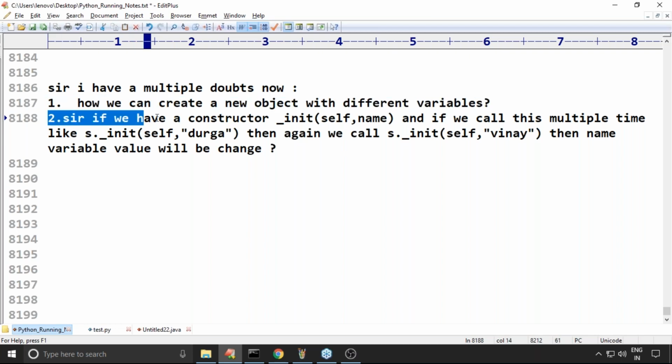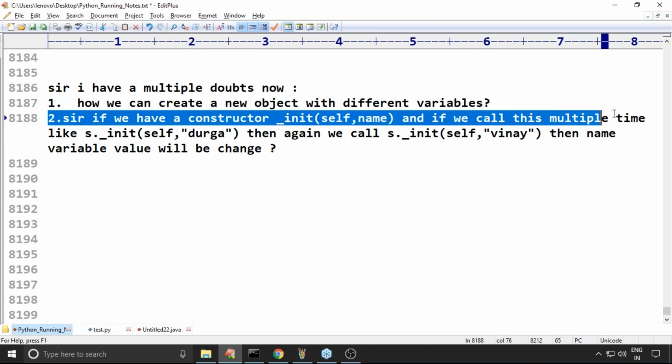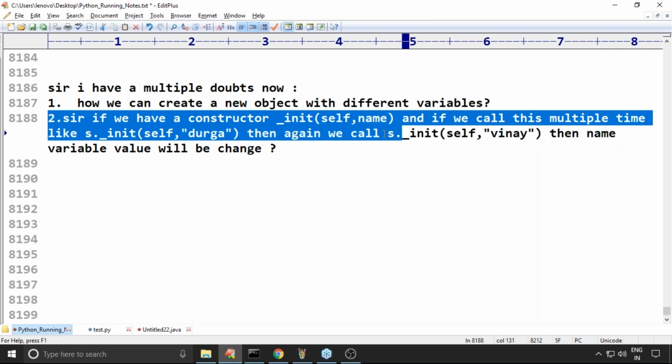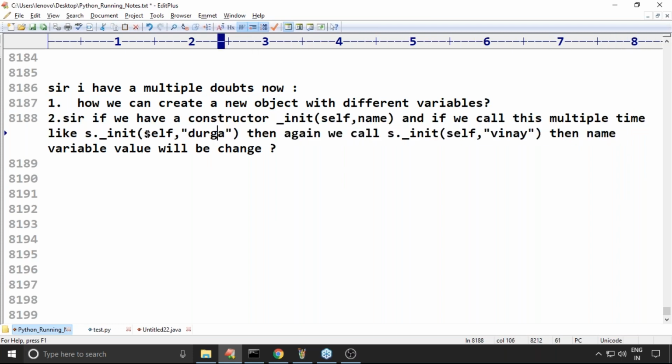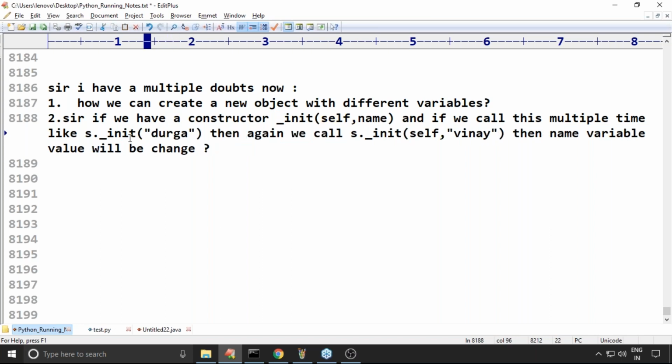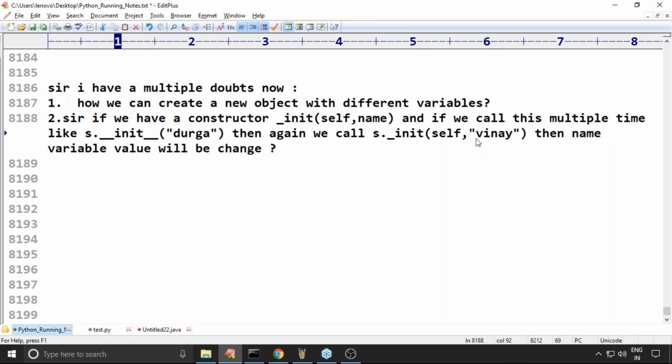Yeah, if we have a constructor and we call this multiple times, at the time of calling self, we should not pass it. Remember this one. We should not pass self at the time of calling. If we call this multiple times, what will happen here?